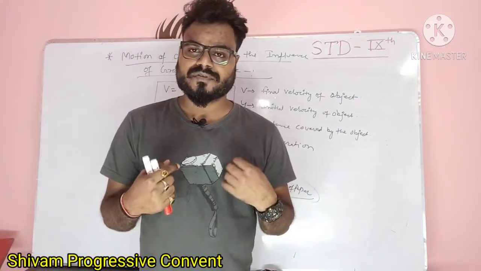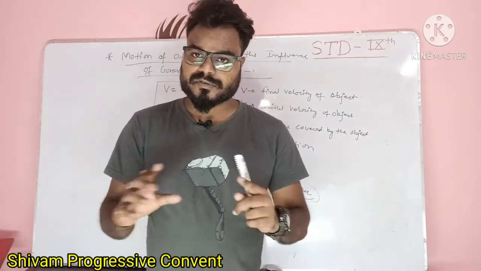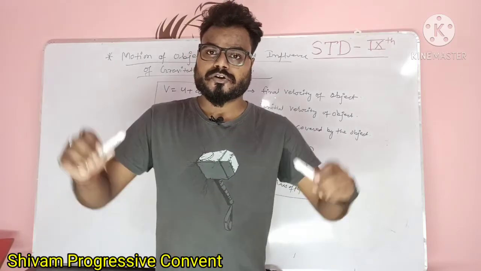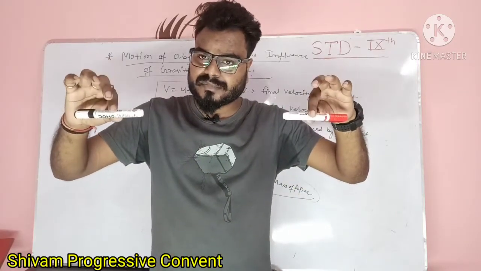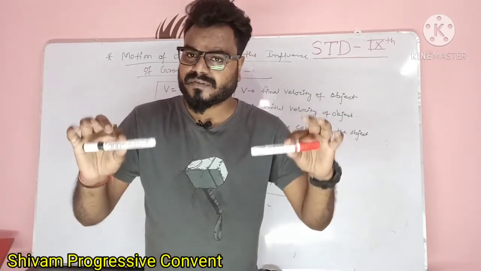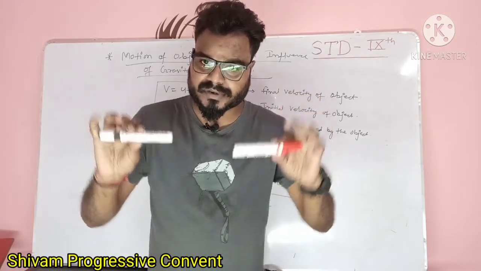If you do the same experiment in a vacuum room, आप रूम से पूरे एयर को निकाल दीजिए, then वो रूम वैक्यूम हो जाएगा, vacuum room, and you drop a paper and a stone of the same mass at the same time, then the stone and paper fall on the earth at the same time. कोई पहले और कोई बाद में नहीं आके गिरेगा, वो same time पे आके गिरेगा.